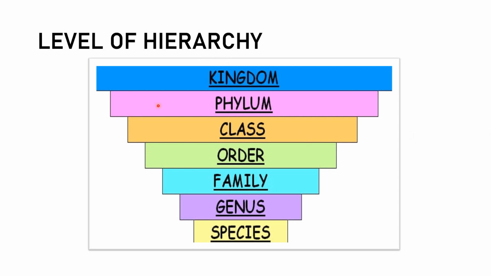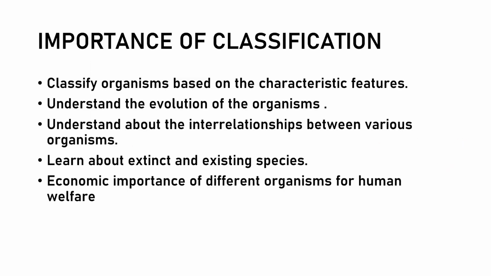After knowing all this about classification, there are some importance of classification. Now let's move to the importance of classification. With the process of biological classification, we are able to classify organisms based on their characteristic features. As I already told, every individual species will have its own characteristic features. So by noticing all the particular characteristic features, we are going to classify the organism, or group, or divide the organism into a specific category.